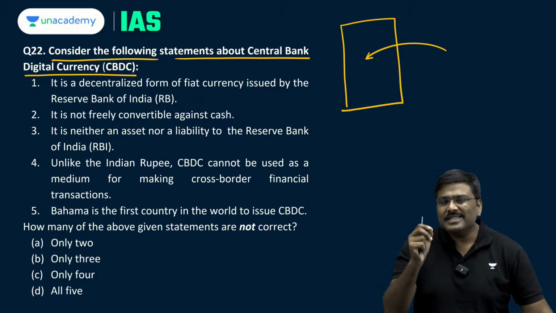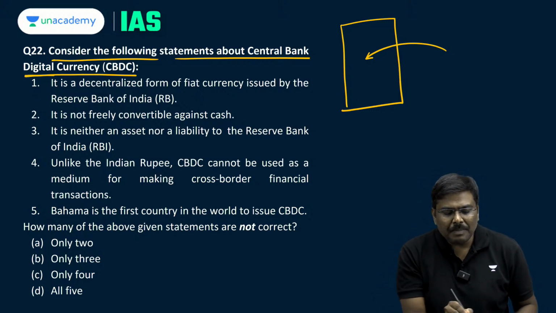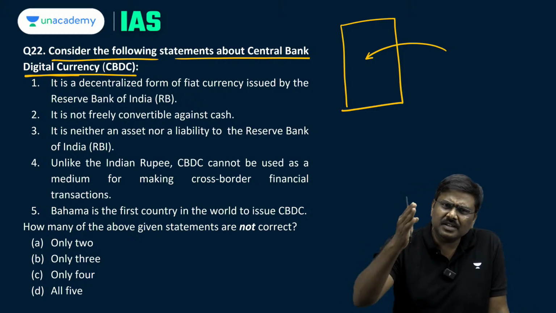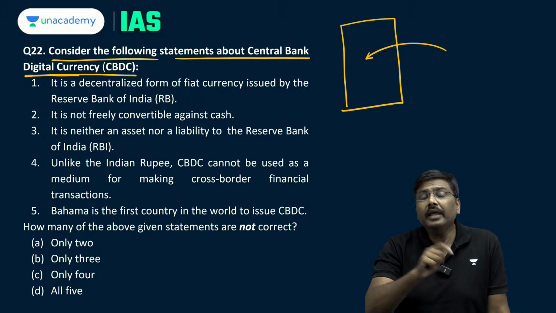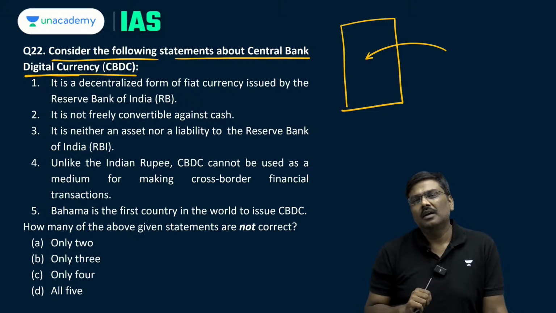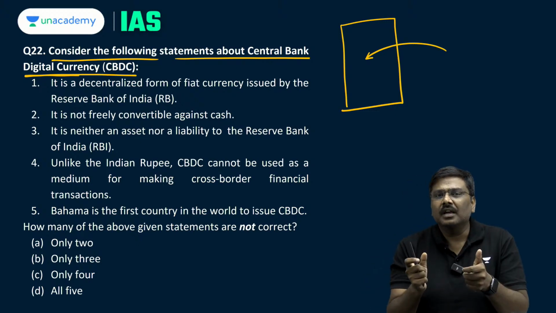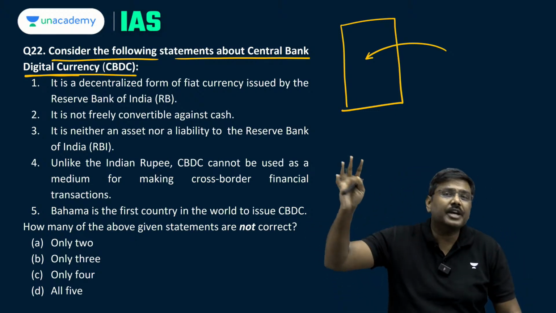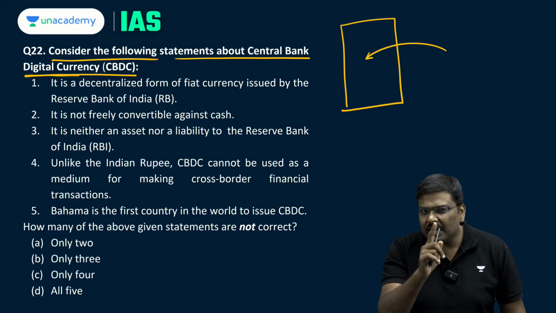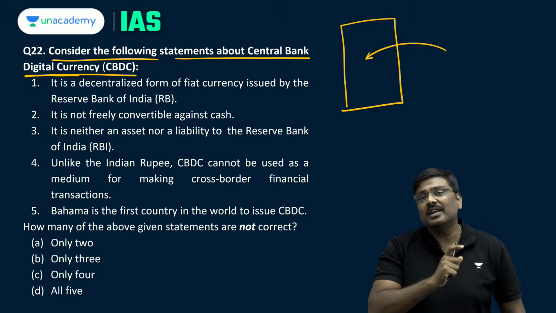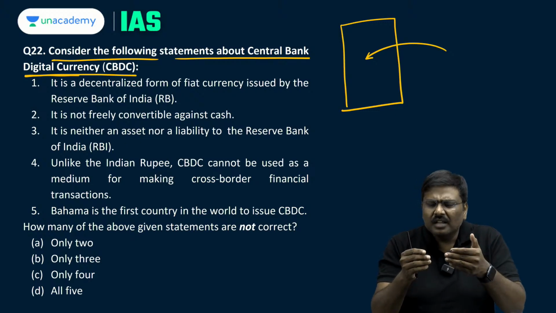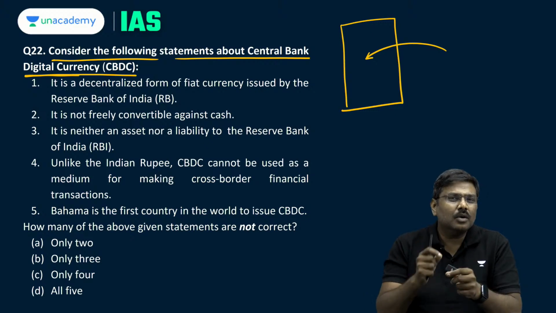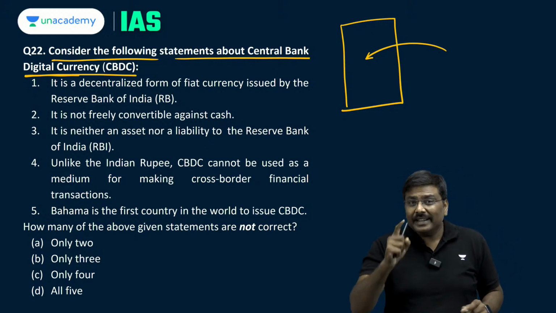That is, my dear, in simple terms, a central bank digital currency. Around the world, many countries are trying out the concept of CBDC, including Reserve Bank of India. And what is the basic feature of a CBDC? Unlike any other currency, let's say a Bitcoin or a Dogecoin, CBDCs are centralized. Centralized in the sense that the backing to these currencies comes from the central banker who will issue them. And that is point number 1.